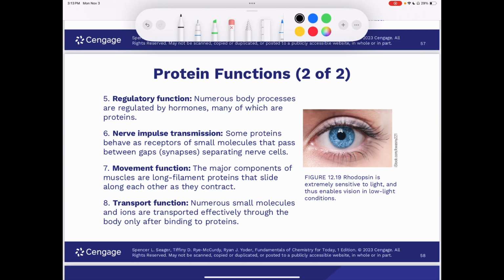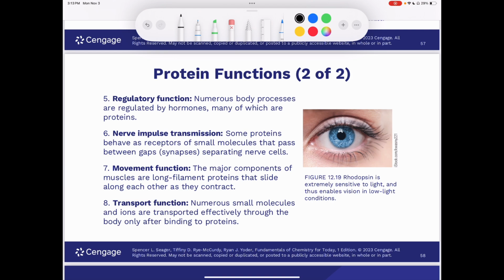Regulatory function, so numerous body processes are regulated by hormones, and many hormones are just proteins. Examples are growth hormone, which regulates the growth of young animals, and thyrotropin, which stimulates the activity of the thyroid gland. Nerve impulse transmission.